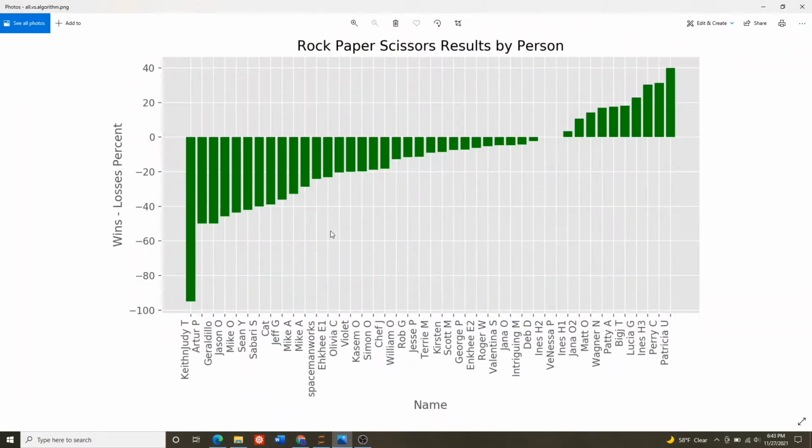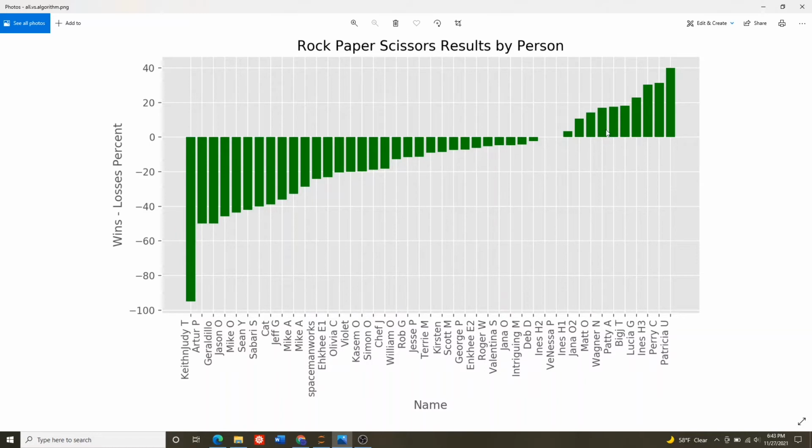So here are the results by person. What I'm reporting is the percent of wins of the person. So when the person loses, that means my algorithm wins. And over here, the people are winning, which means they're beating my algorithm. The people that beat the algorithm have lots of repeats, because I always play what loses to what you just played. So if you repeat, then my algorithm is guaranteed to lose.